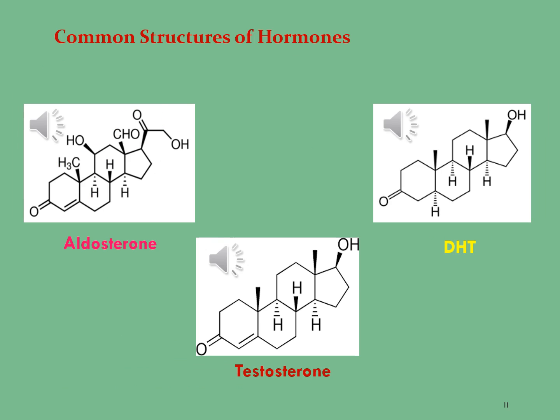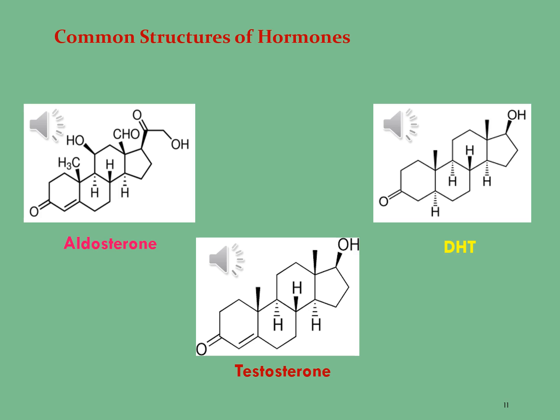Let's see aldosterone. This molecule consists of a total of 21 carbon atoms, 28 hydrogen atoms, and 5 oxygens. There is a presence of a carbonyl group at carbon 3 position and one methyl group at carbon 9 position, a hydroxyl group at carbon 11 position, and an aldehyde group at carbon 13 position.